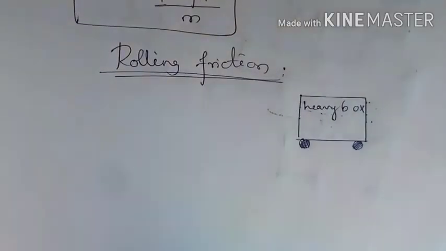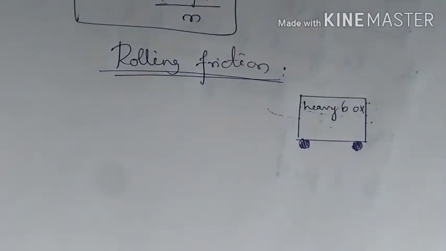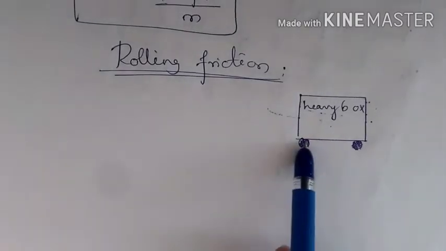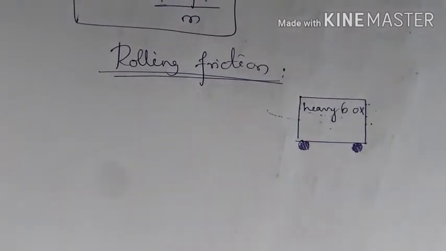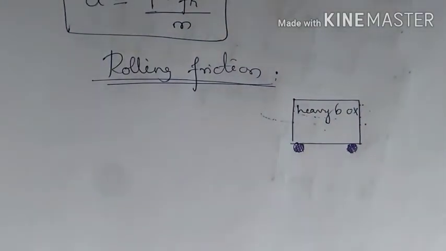If the box has wheels, you need to give only a little force. If there are no wheels, then you have to struggle so much to displace this heavy box.